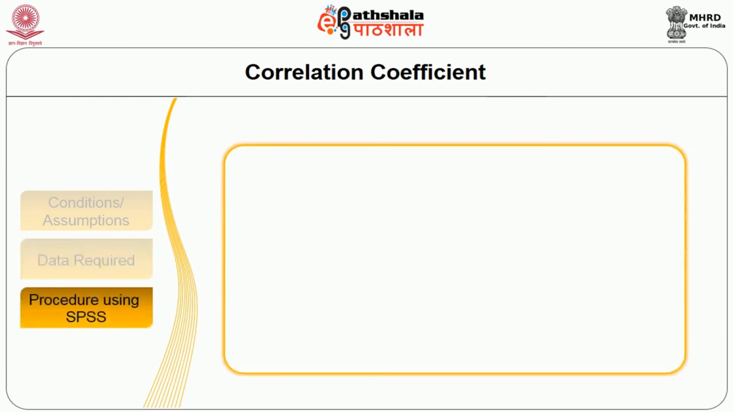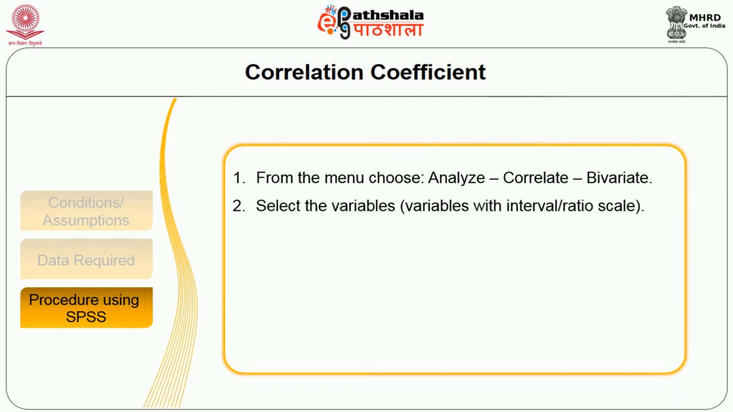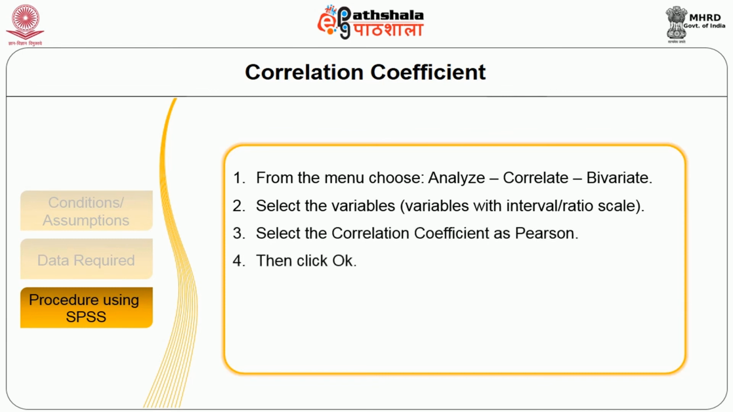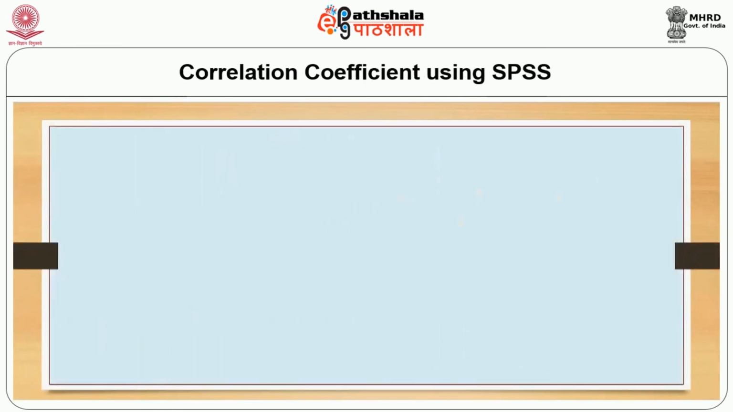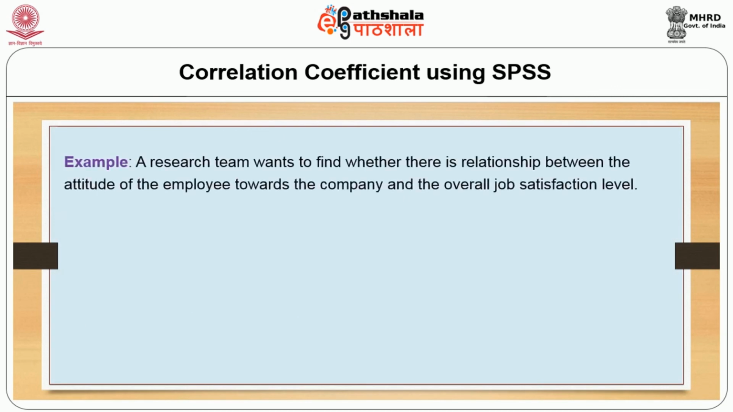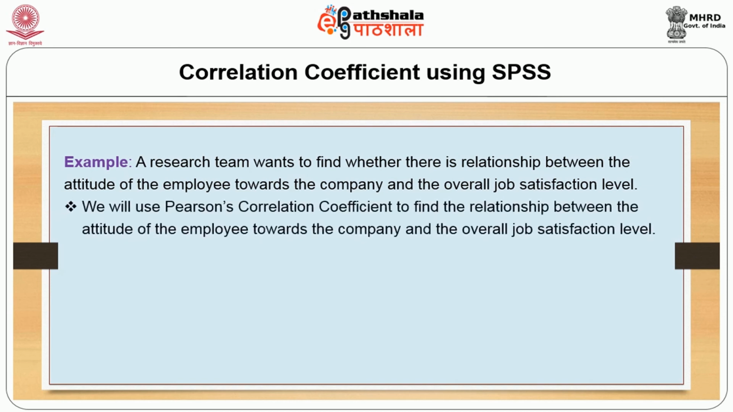Procedure using SPSS. From the menu, choose Analyze, Correlate and Bivariate. Select the variables with interval or ratio scale and select the correlation coefficient as Pearson, then click OK. You will get the results in correlation table. Now let us practically see the correlation coefficient test using SPSS. A research team wants to test whether there is relationship between attitude of employee towards the company and the overall job satisfaction level. We will use Pearson's correlation coefficient to find this relationship.